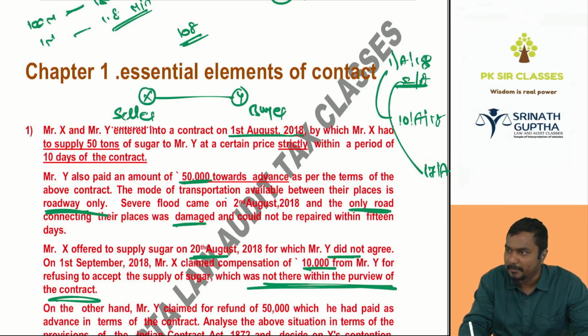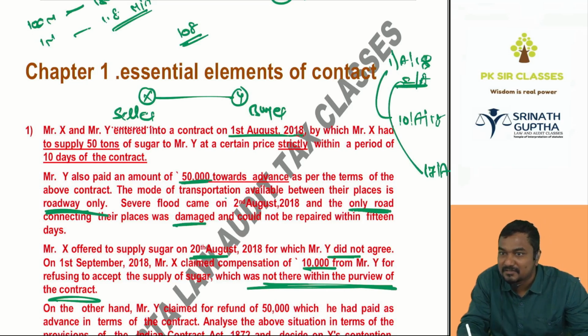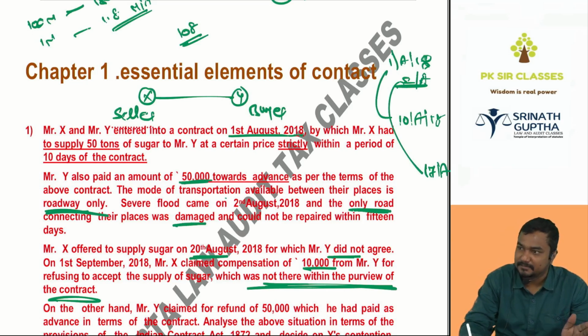But Y said, I don't want it, by that time my purpose is complete. My marriage is on 10th. You have to supply before 10th, no? Yes, sir. So X is ready to supply on 20th. Y said, I don't want. Can X file a case for damages for not accepting?